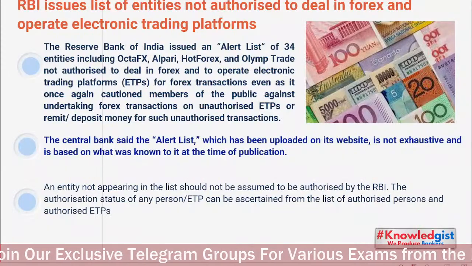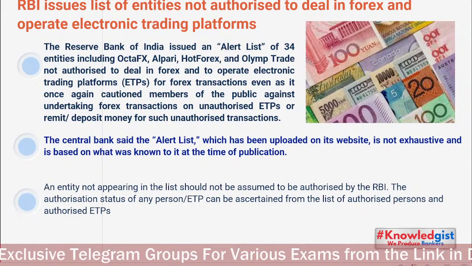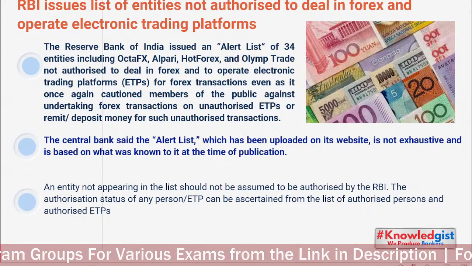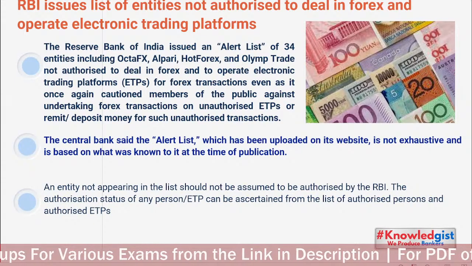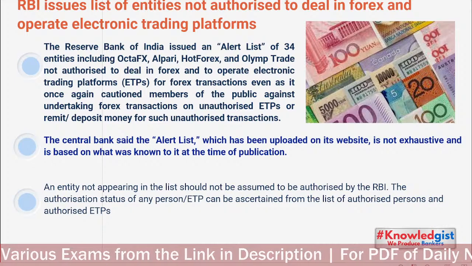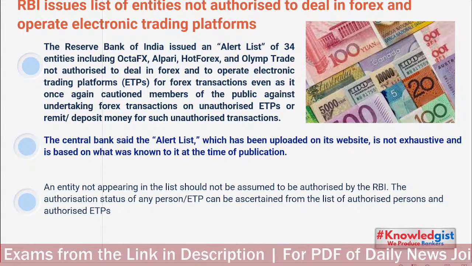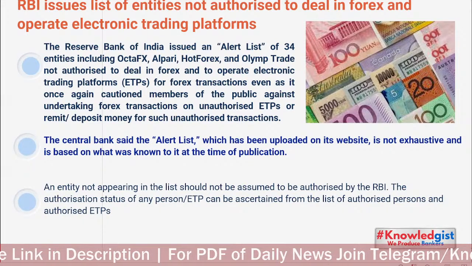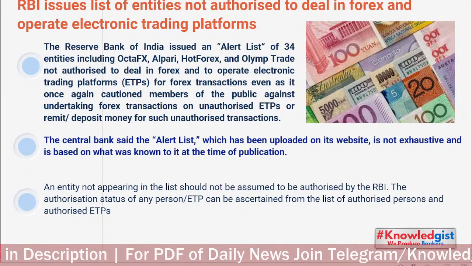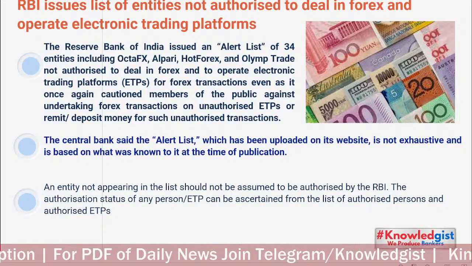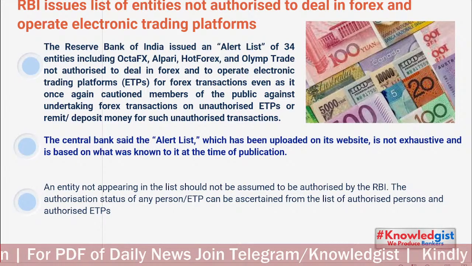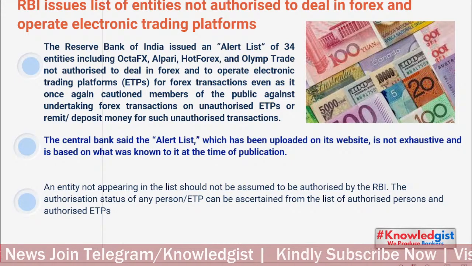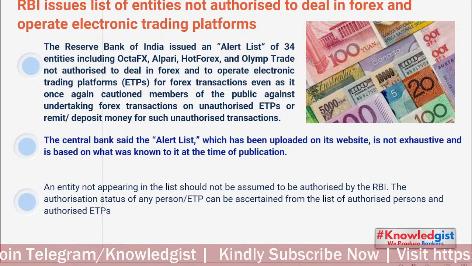RBI issues a list of entities not authorized to deal in forex and operate electronic trading platforms. A few forex transaction apps are banned from doing forex transactions. They were illegally doing it, like OctaFX, Olymp Trade, etc. You have seen their names in advertisements. These are barred. So in the alert list, OctaFX, Alpari, Hot Forex and Olymp are not eligible to trade in the forex market.